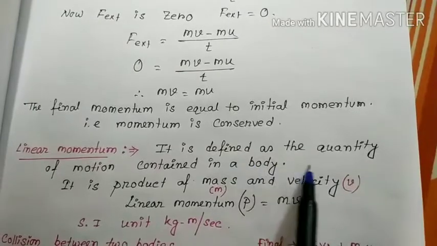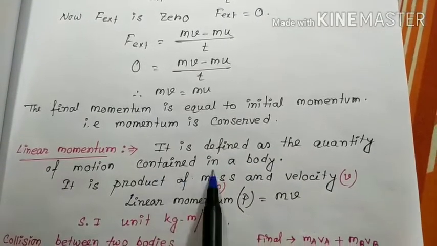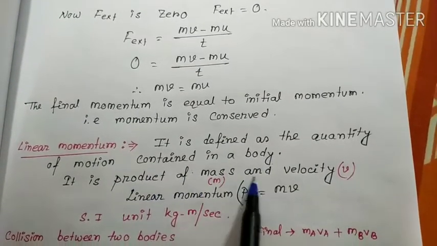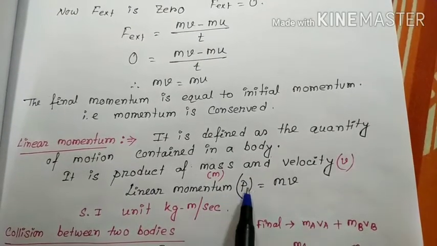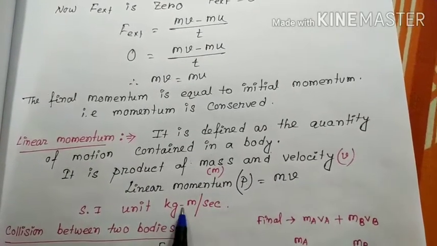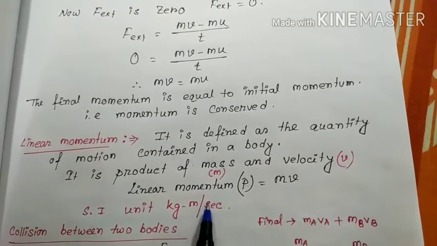Linear momentum is defined as the quantity of motion contained in a body. It is the product of mass and velocity. Linear momentum P equals m into v. Unit: kg meter per second.